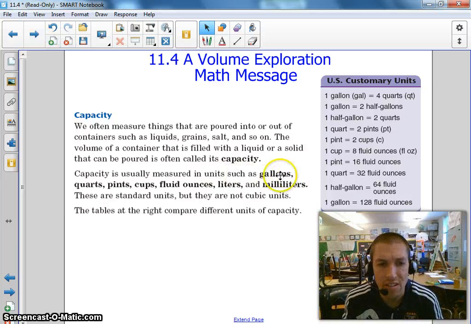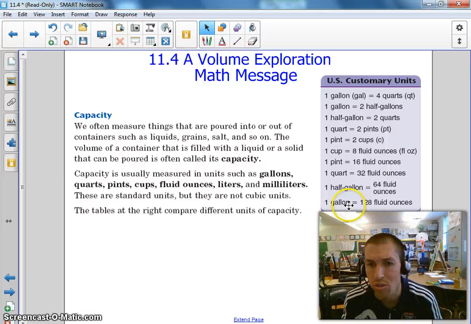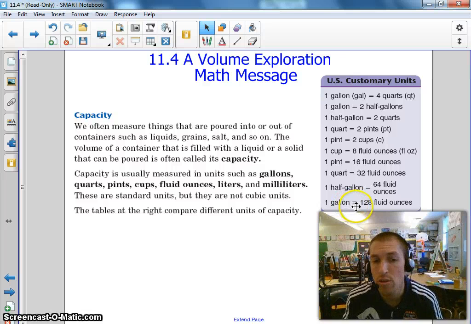Capacity is something you use every day that you'll study more in 5th grade, but especially in cooking. You guys drink gallons of milk. You use quarts and pints and cups. We've talked about Gallon Man in here, where you have 2 cups in every pint, 2 pints in every quart, 4 quarts in every gallon. And learning how to use that to figure out your different measurements. Here's some on the side to make sure you know capacity. It's really how we measure volume and how we measure liquids. And that's kind of the same thing, how much space something takes up.